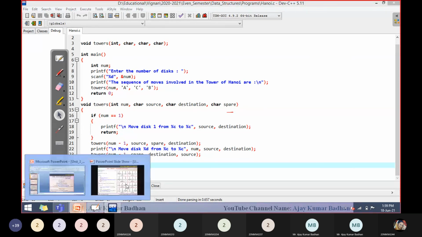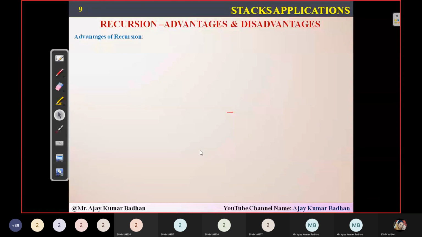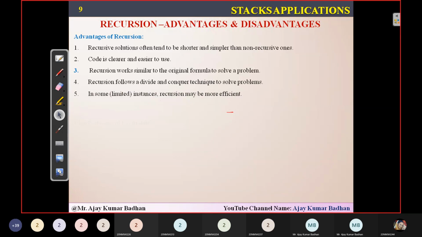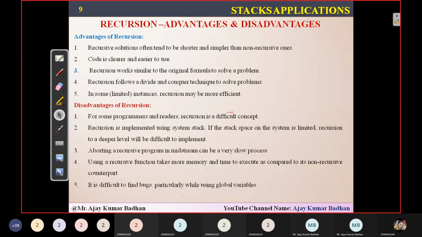So this is what we have in this session, and we have something called advantages and disadvantages. You can go through these advantages of recursion followed by the disadvantages. I will be giving you this advantages and disadvantages presentation. You just go through it. I think you are already familiar with this. In C programming, they might have covered it. The same thing is what we have discussed.